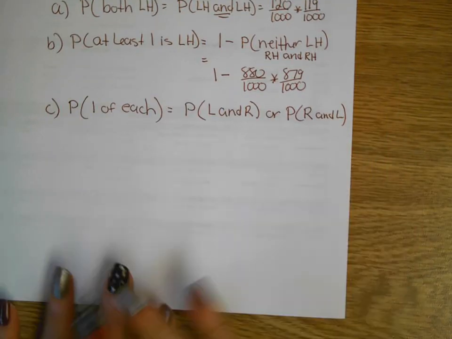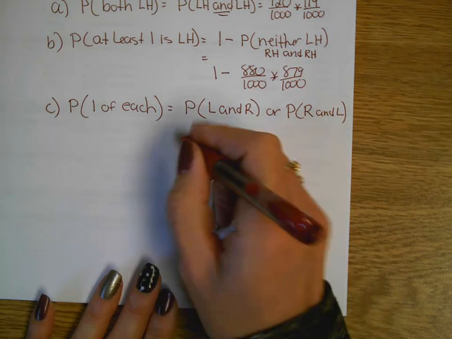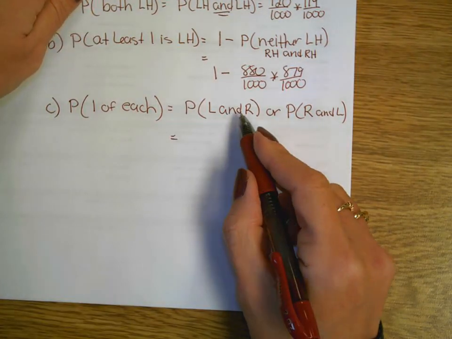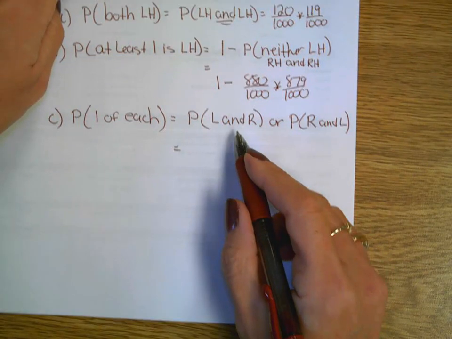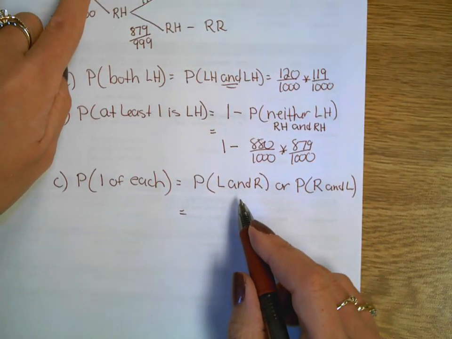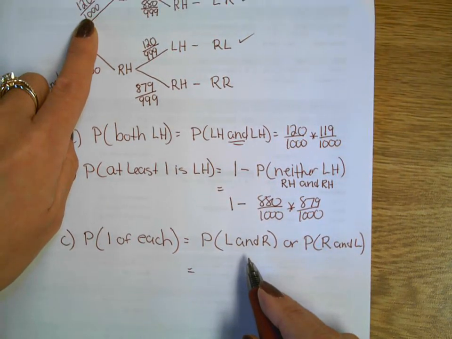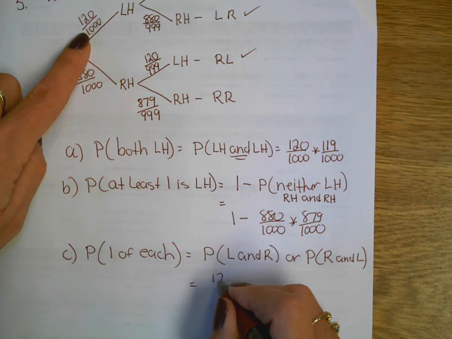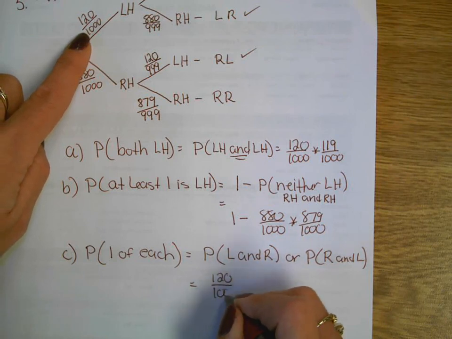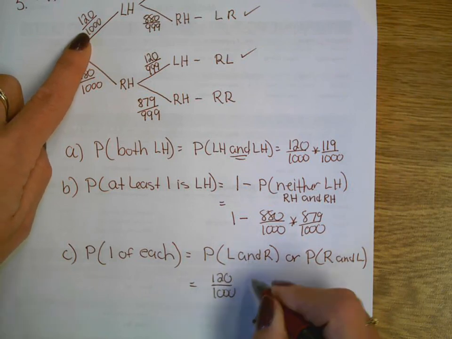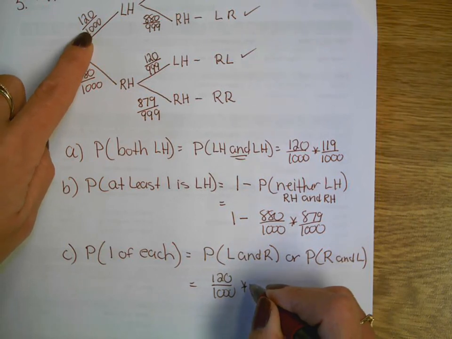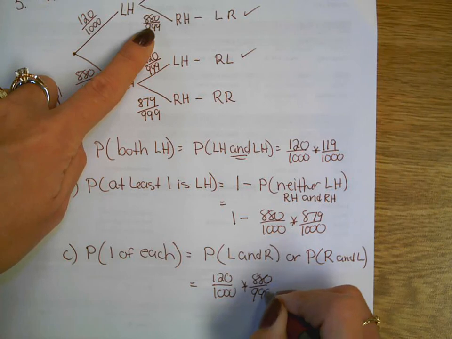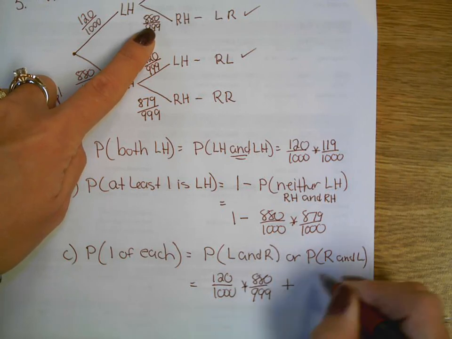So this one has "or"s and "and"s in it. So this is where the tree definitely came in handy. So the left and right would be, following the branches, right here. So following it out, the first left is 120 out of 1,000, and "and" tells me to multiply, right, 880, or tells me to add.